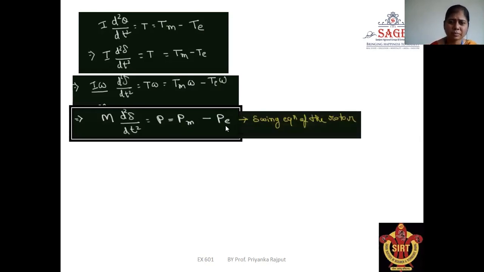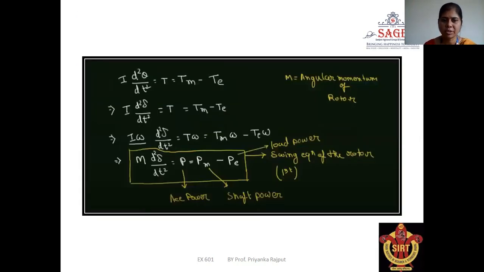Now, this is the swing equation of the rotor: M d square delta upon dt square is equal to P is equal to Pm minus Pe. Further, for angular momentum, I d square delta upon dt square is equal to T is equal to Tm minus Te, which is already discussed. Multiplying with omega on both sides, I omega d square delta upon dt square is equal to T omega.